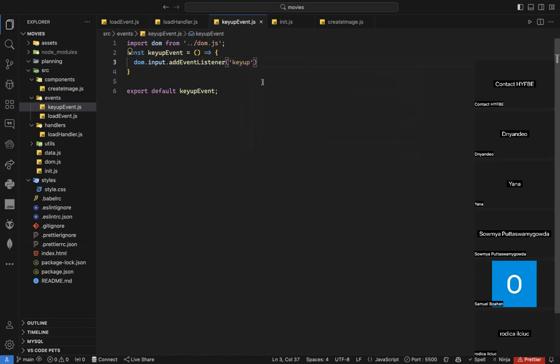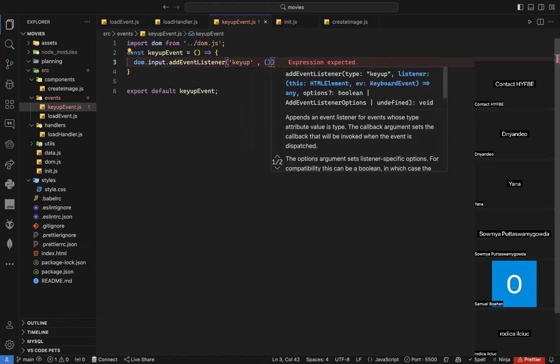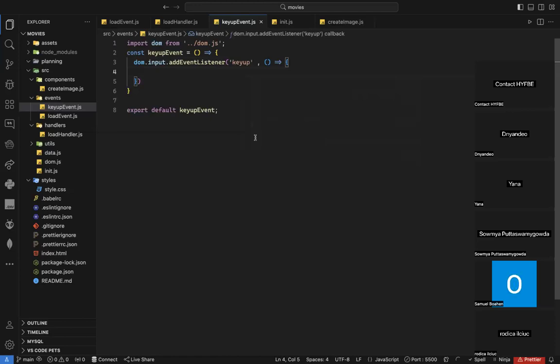And here I need to trigger a function. Voila. Now, what do I want to do here? Well, when the user does key up, I want to trigger an event. The event is key up. Whenever the user does this event, which is just lifting his finger from the key, I want to execute my handler, which I don't have. I don't have this handler.